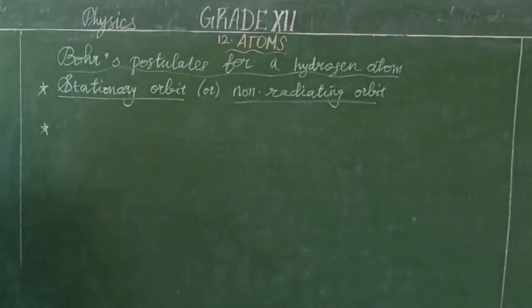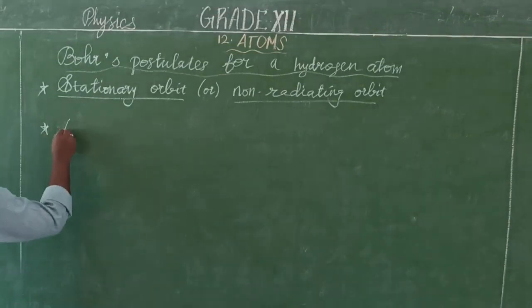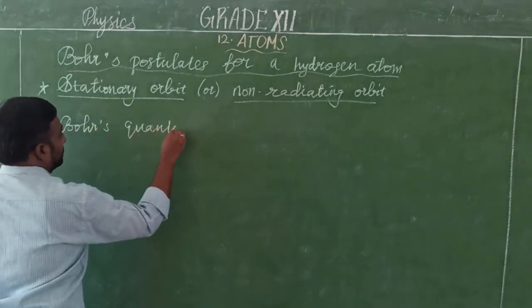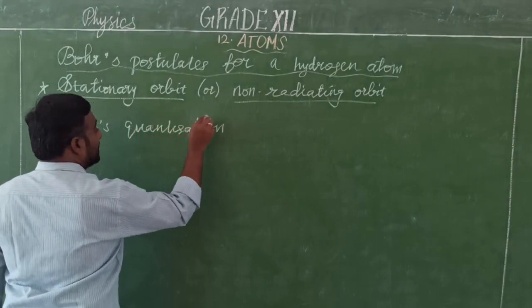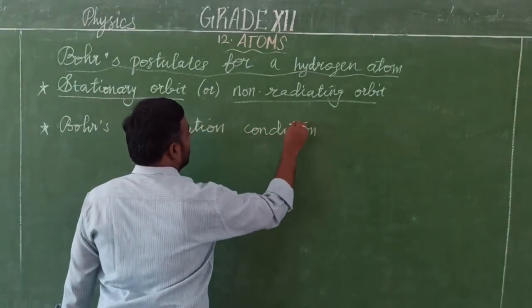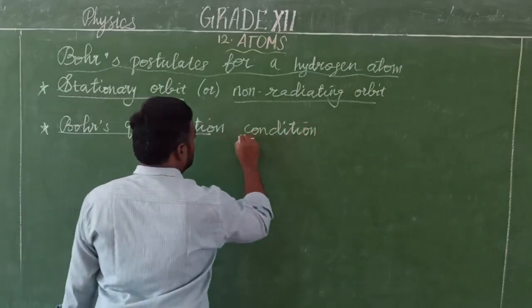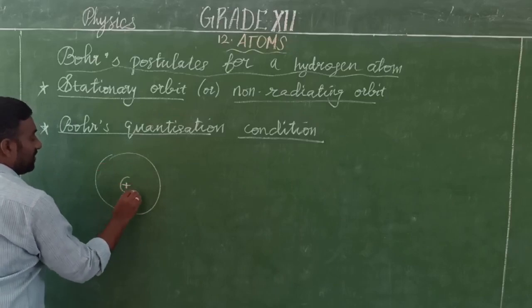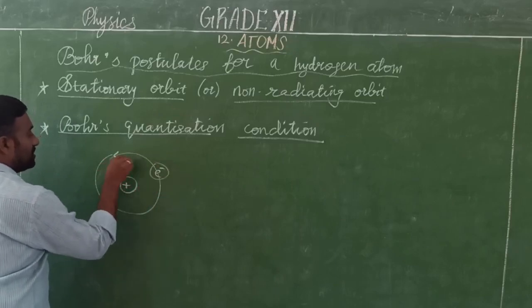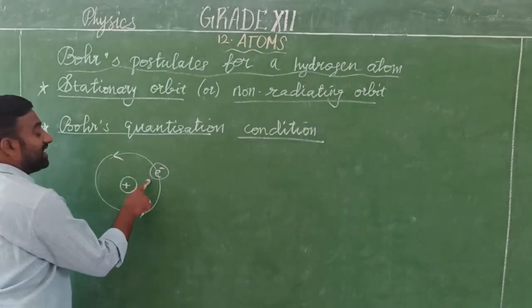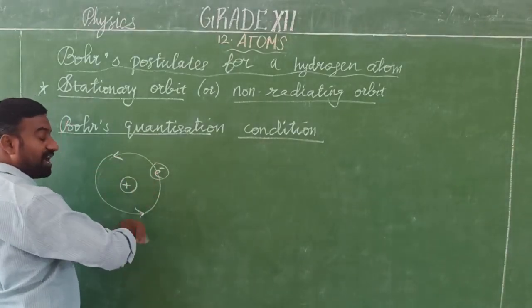Before the frequency conditions, we have the quantization condition, that is Bohr's quantization condition. This you are already studying in the first lesson. So what is the quantization condition? When an electron revolves around the nucleus in a fixed path, it has angular momentum, because it spins around the nucleus.